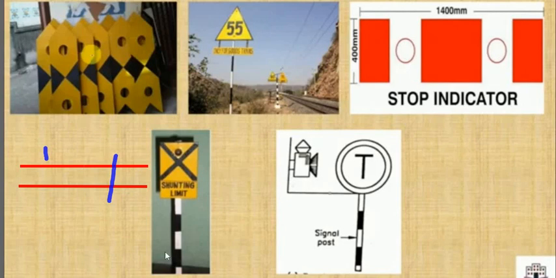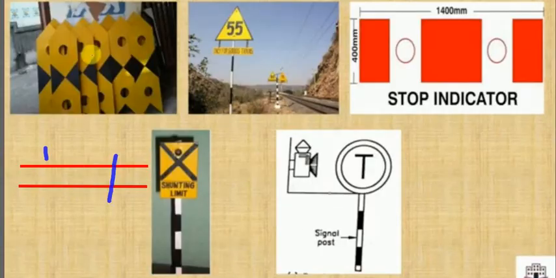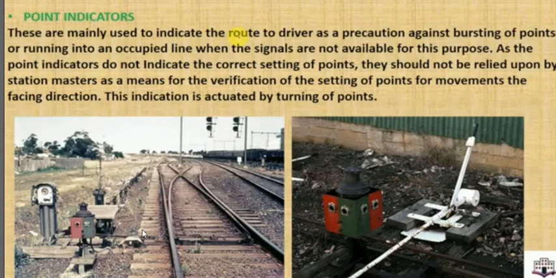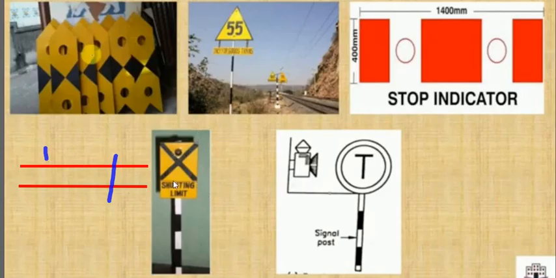Next is the shunting indicator. This signal marks the limit of the shunting operation. Shunting means divergence. For example, this is a shunting operation, so there is a mark. This shunting indication may be provided here. There is shunting in the route, and the shunting indicator indicates that there is a shunting operation, or that there is a divergence in the line. This is a sign of the shunting limit.